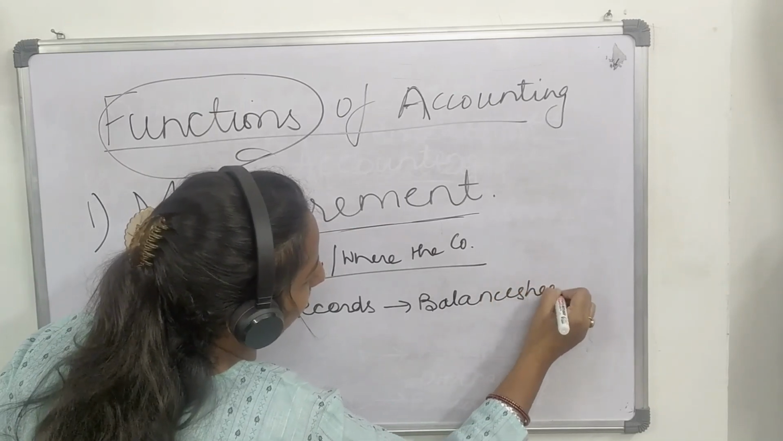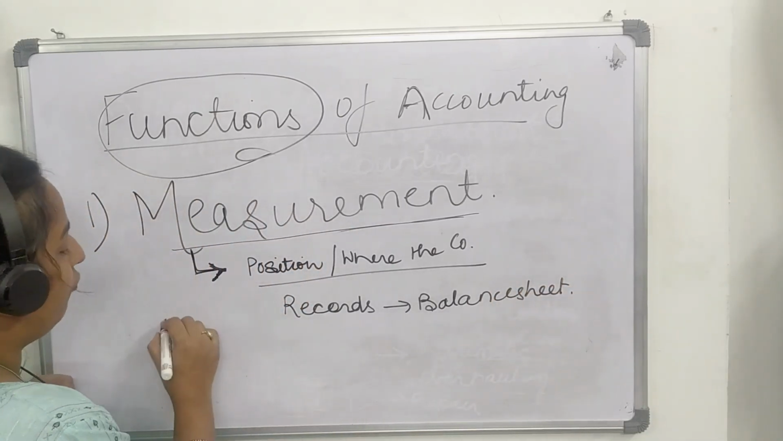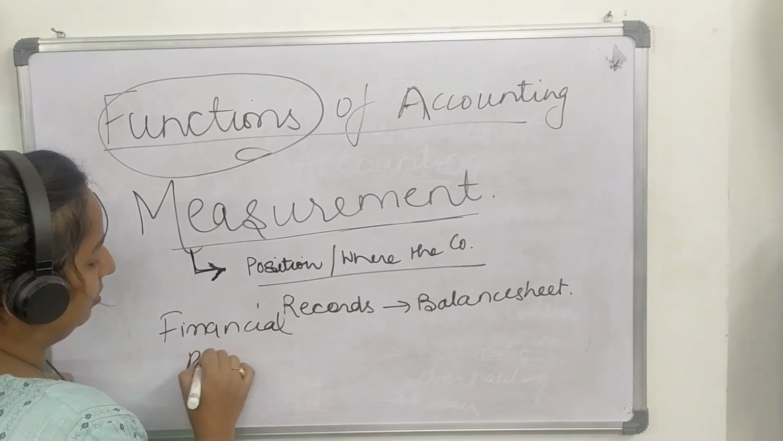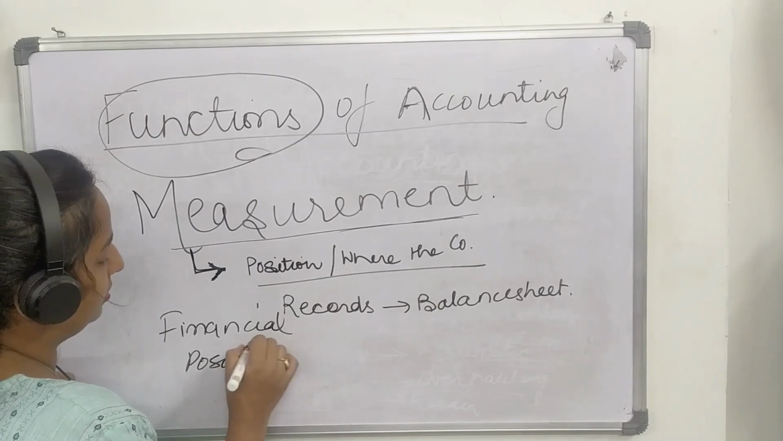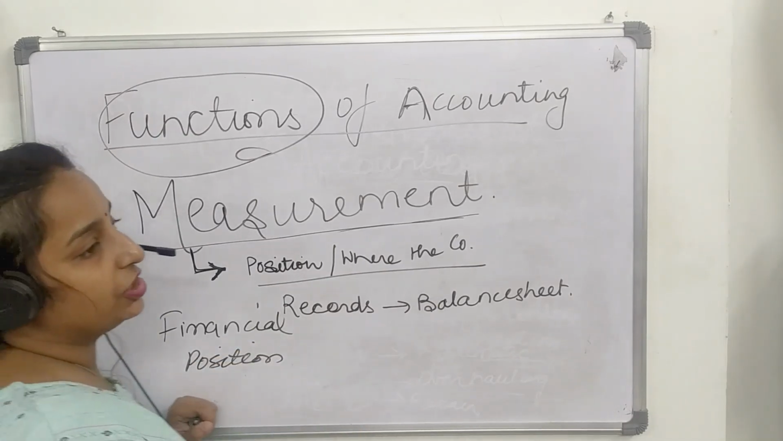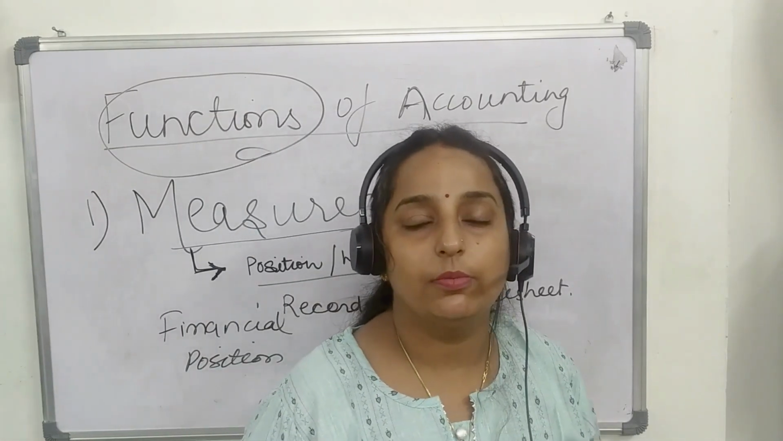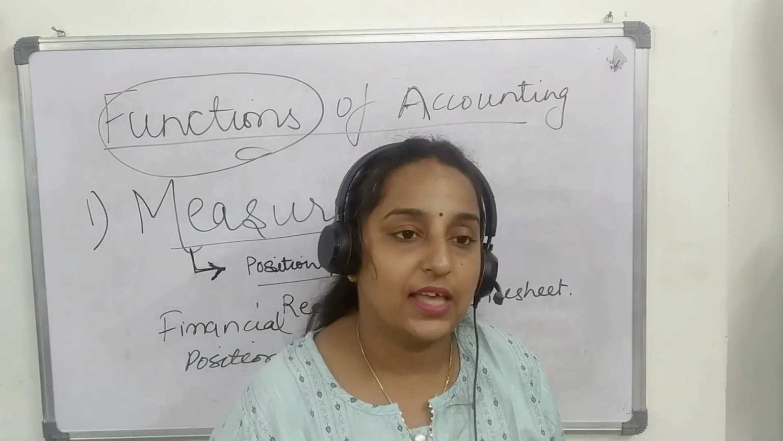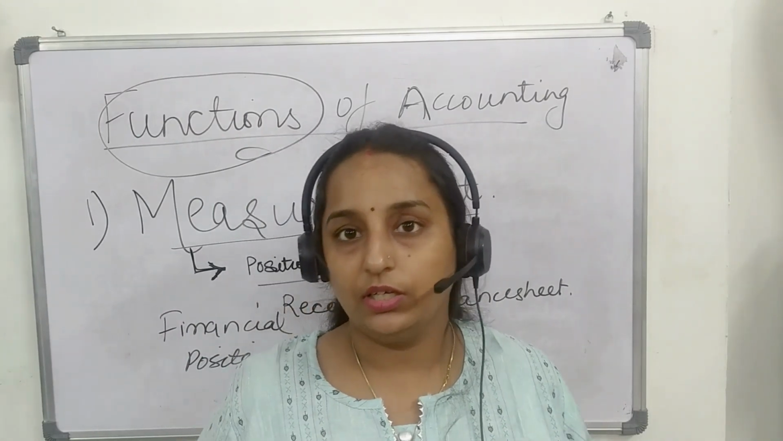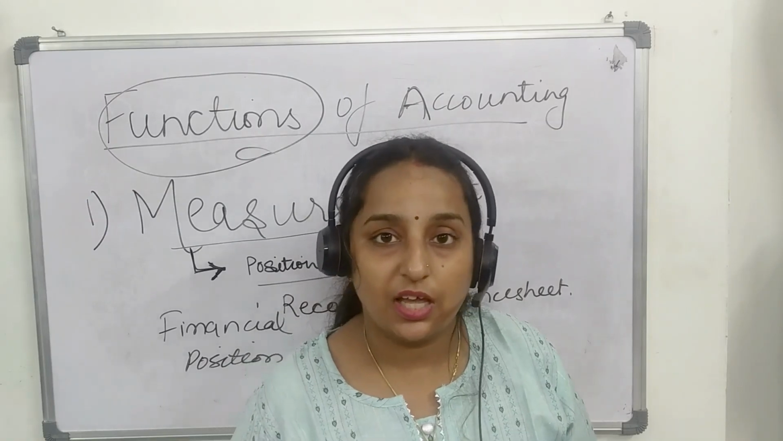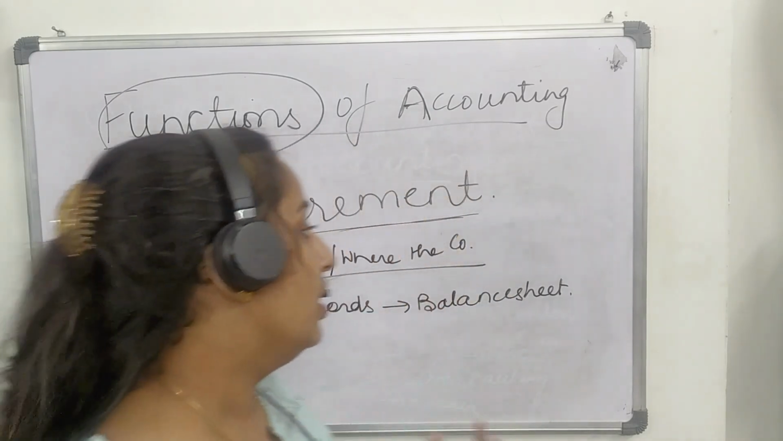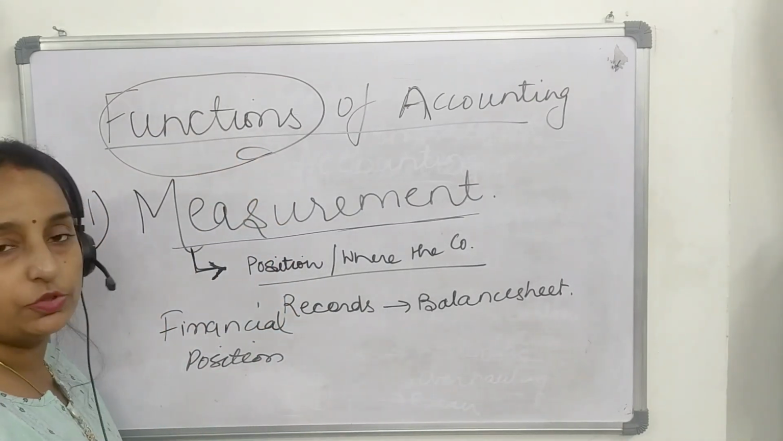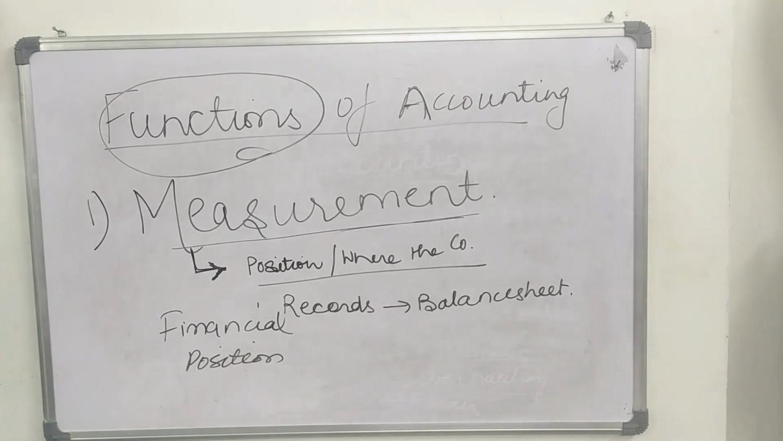By analyzing the balance sheet, one can measure what is the financial position of an organization. For example, by seeing the balance sheet of some renowned companies, we will be able to see how much the company is doing, what is the exact profit it has incurred in the current year, what type of expenses they are incurring, what type of investment they are making. We are able to judge with the help of the balance sheet and measure the financial position of the organization.